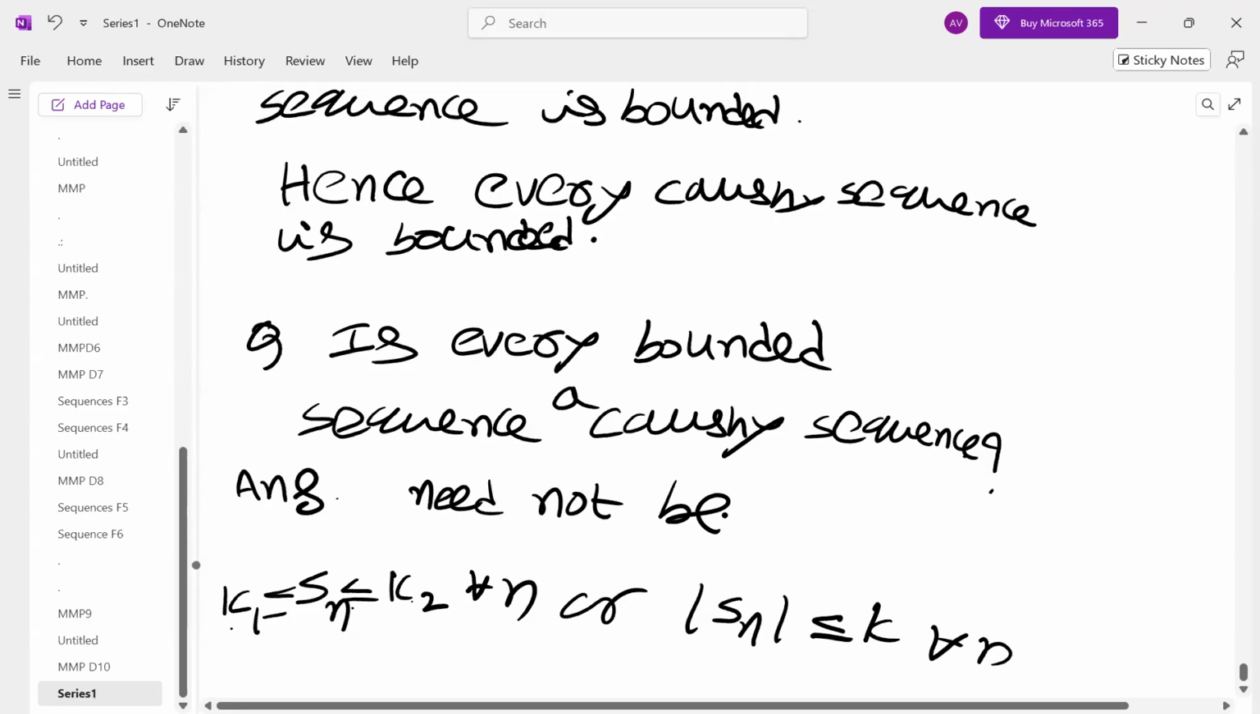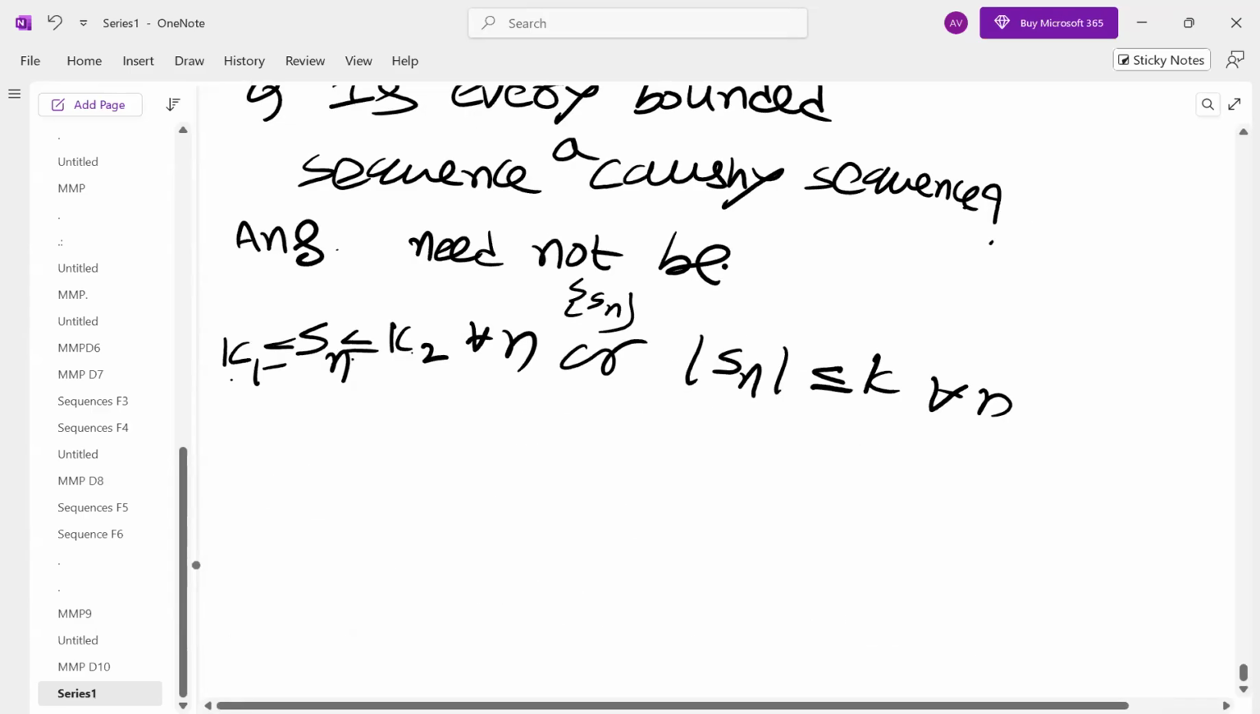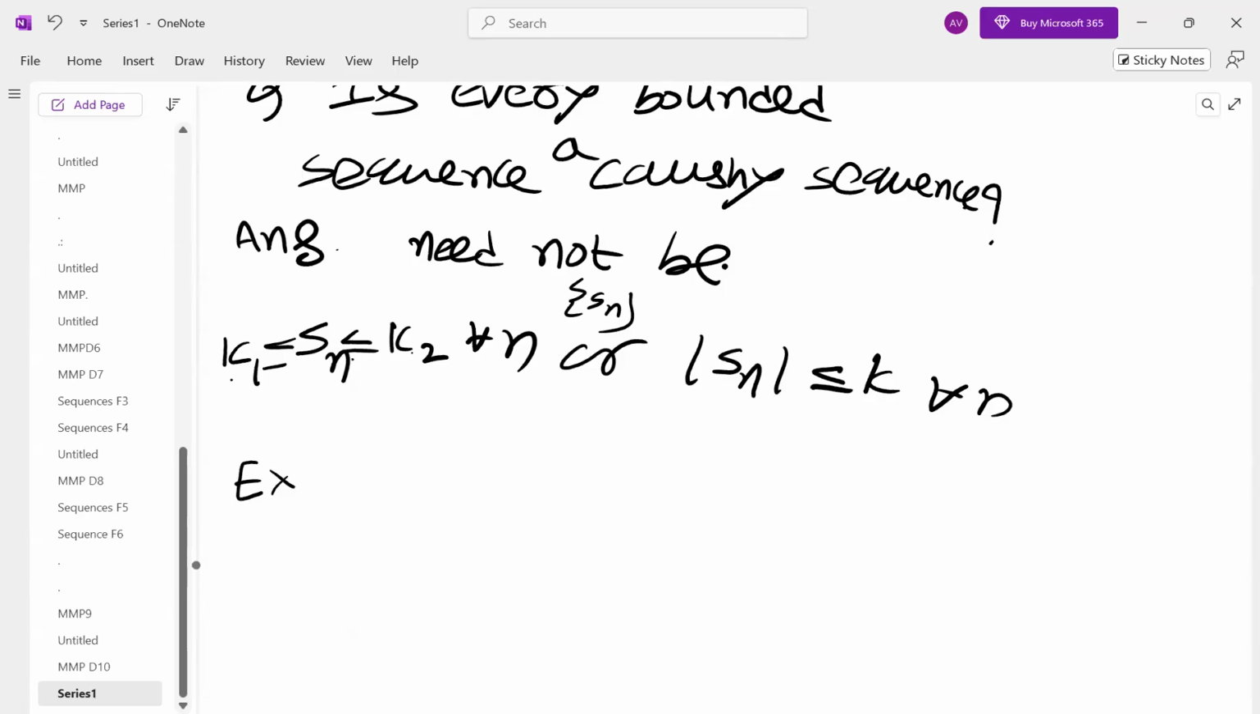In both the cases, we say the sequence is bounded. The sequence Sn is bounded provided this is satisfied. So what is the example? Any one of you, are you ready with the example? A bounded sequence that is not Cauchy?